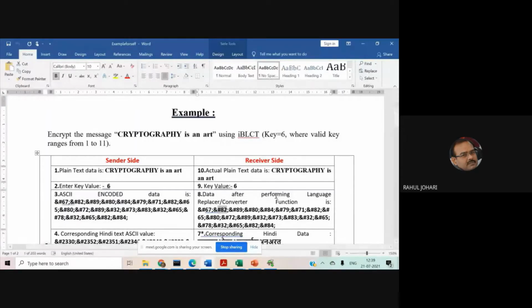Cryptography is an art is just one example. I can take any example, but I must have the mapping table in hand, because I need to replace or substitute every character by its equivalent mapping character, and I must also have the Unicode values for the corresponding language in which I want to do the mapping. Tamil, Telugu, Malayalam, Odia, Bengali, Marathi, whichever language you would like to use for the cryptography.